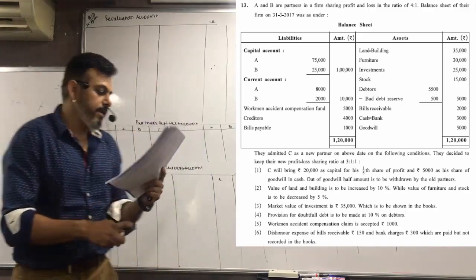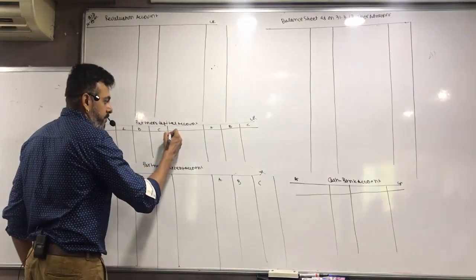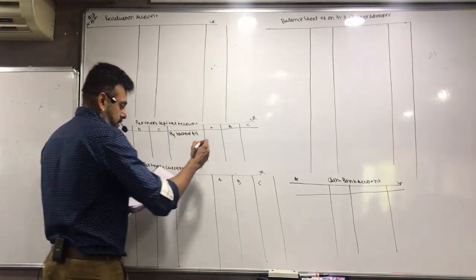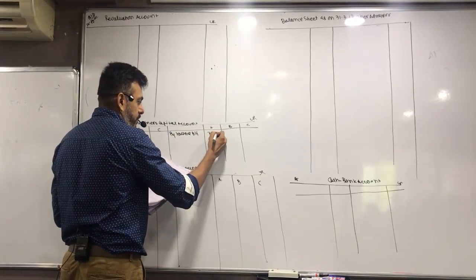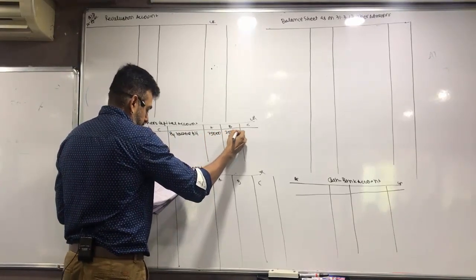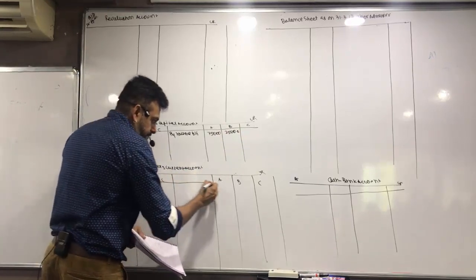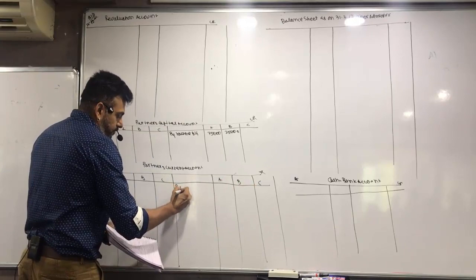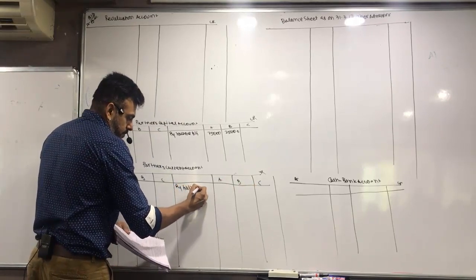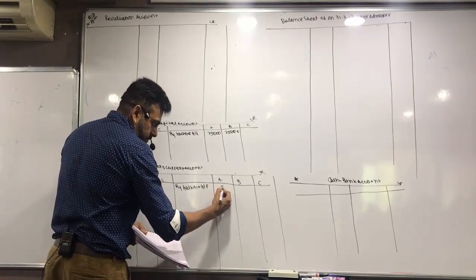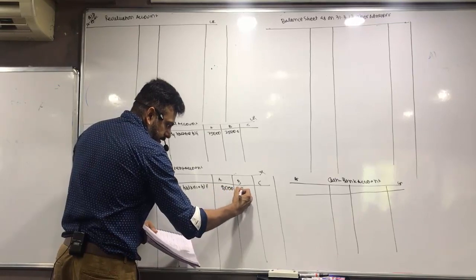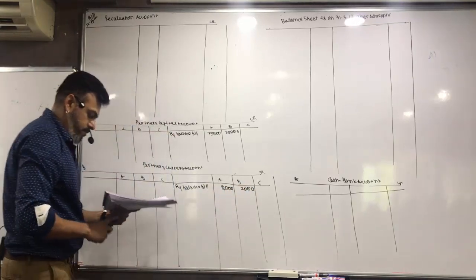Let's start. Capital account. By balance 75,000, 25,000. Current account. By balance brought forward. 8,000 and 2,000.